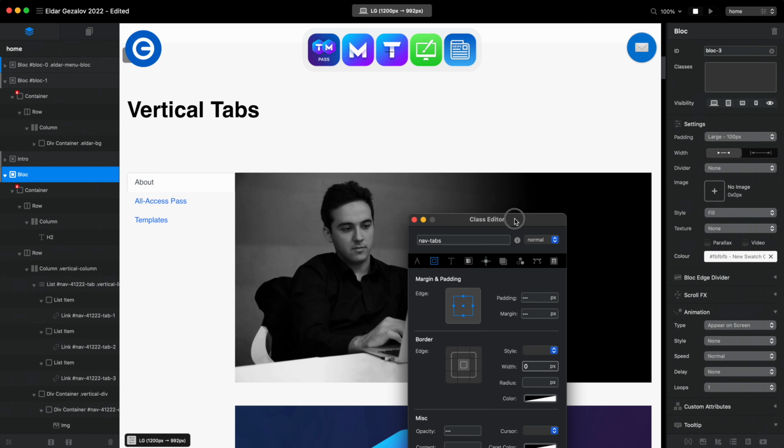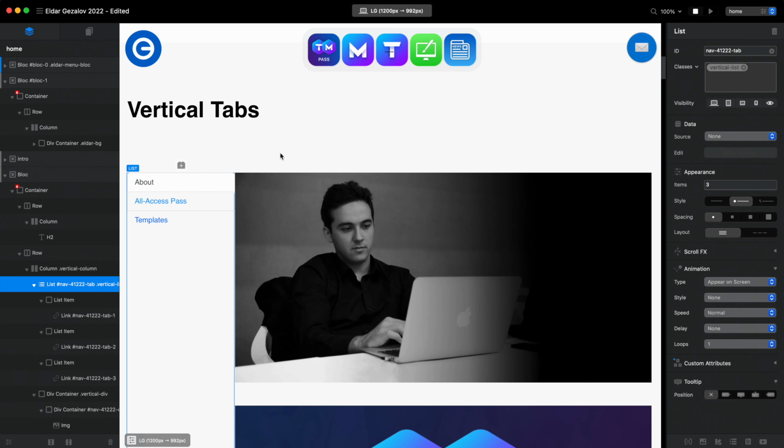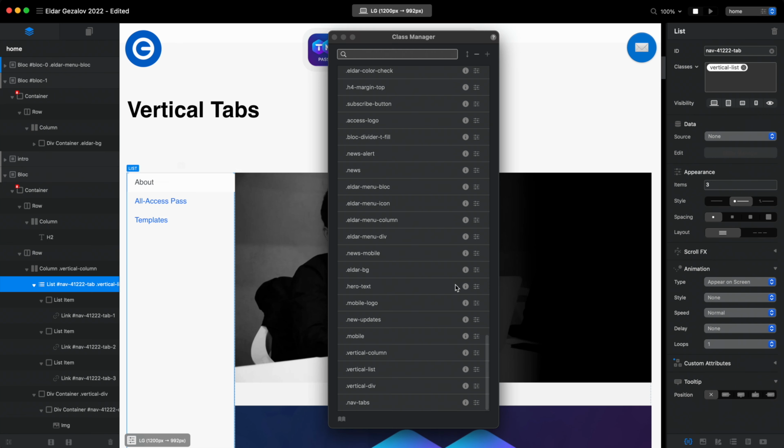And basically this class can be used instead of the list class we have added ourselves. But I still like to add my own class so I can know exactly what I'm changing for what element. But once again, it is the same class. You can actually get rid of this one and just adjust the nav tabs class. Both ways are totally fine.